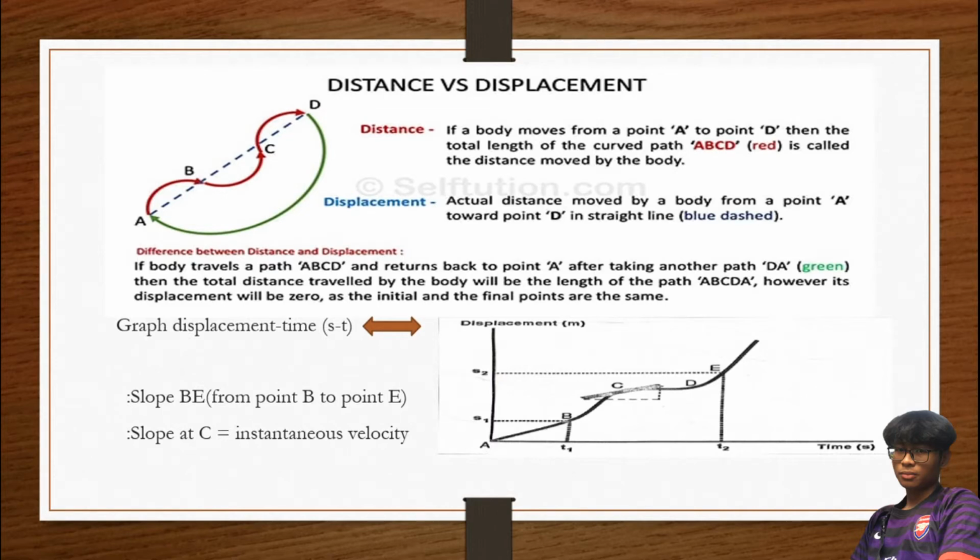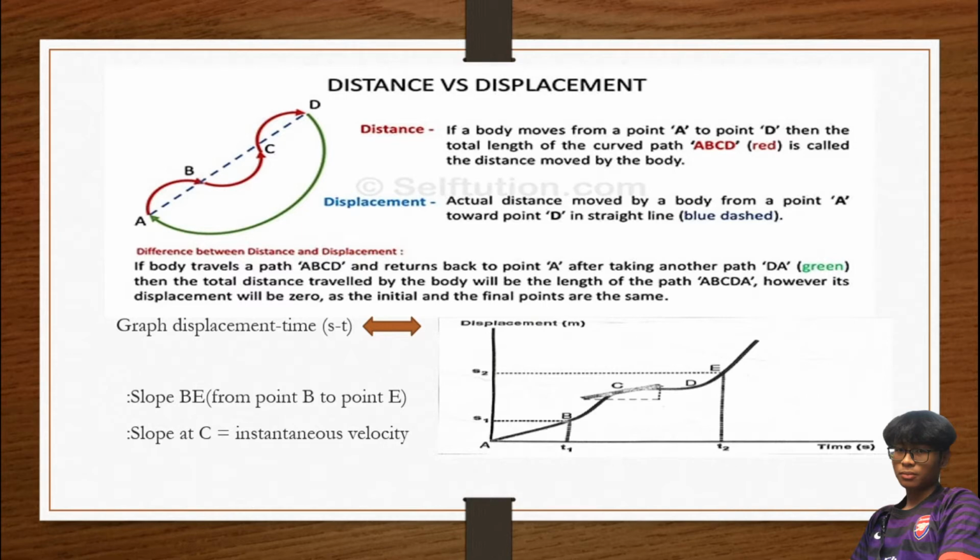So the difference between distance and displacement. If a body travels a path A, B, C, D and returns back to point A after taking another path DA, the green one, then the total distance traveled by the body will be the length of the path A, B, C, D, A. However, its displacement will be 0, as the initial and the final points are the same.